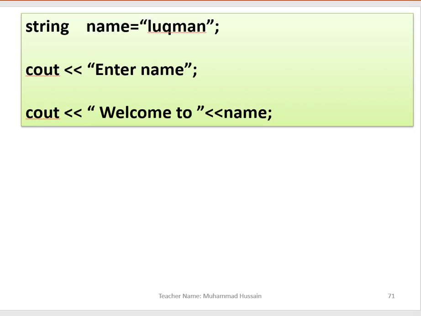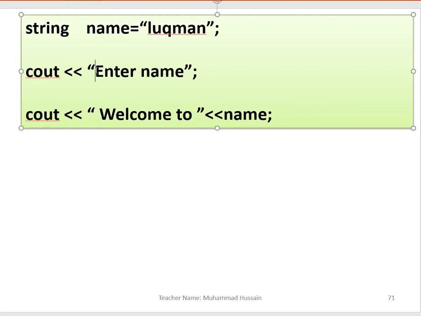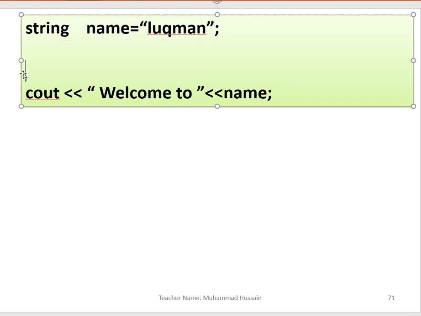Who will let me know the answer? In the cout is written enter name. If I erase this, what will be the output? The output will be welcome to Lukman, and name is a variable. The compiler will look at the program where name is written.